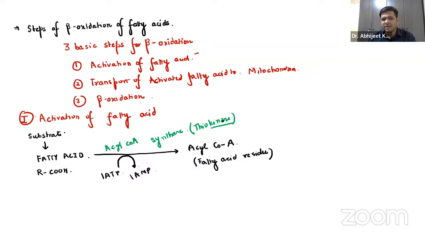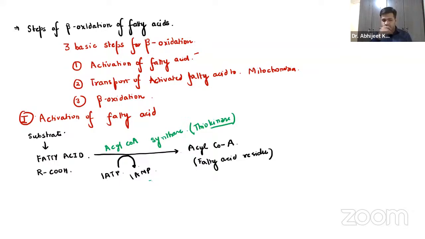Kinase, guys, I've already told you, right? Kinase means basically two phosphate groups are being shifted from the ATP molecule to this fatty acid. And this is called acyl coenzyme A, which will have many carbons.